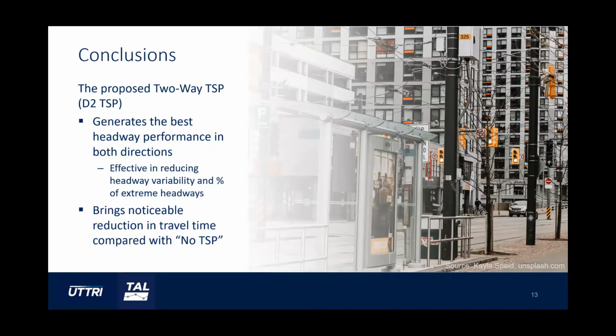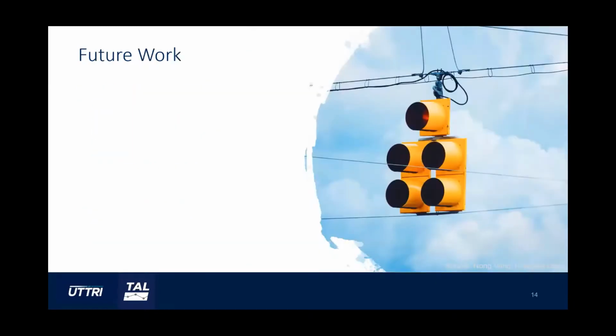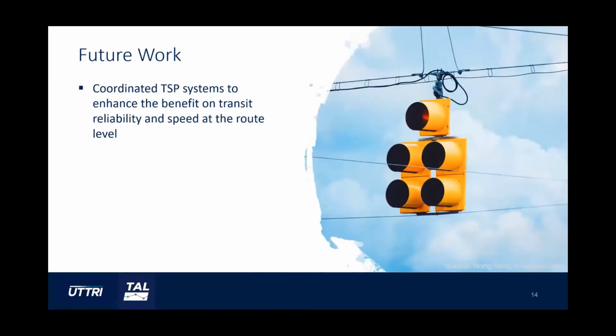Some future work. Even though the standard deviation of headway and coefficient of variation of headway is improved substantially using D2 TSP, trying to restore headway at one single intersection may not always be achievable. Future research can be conducted on developing a dual objective TSP coordinated at multiple intersections to gradually enhance the transit reliability and speed performance.